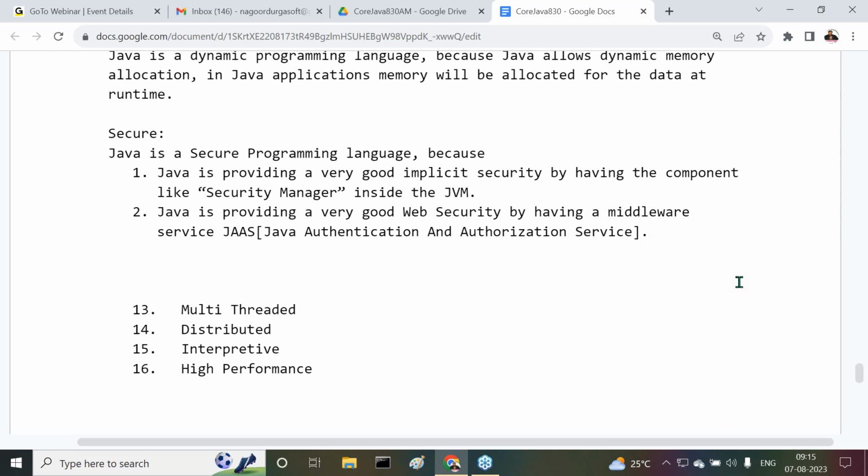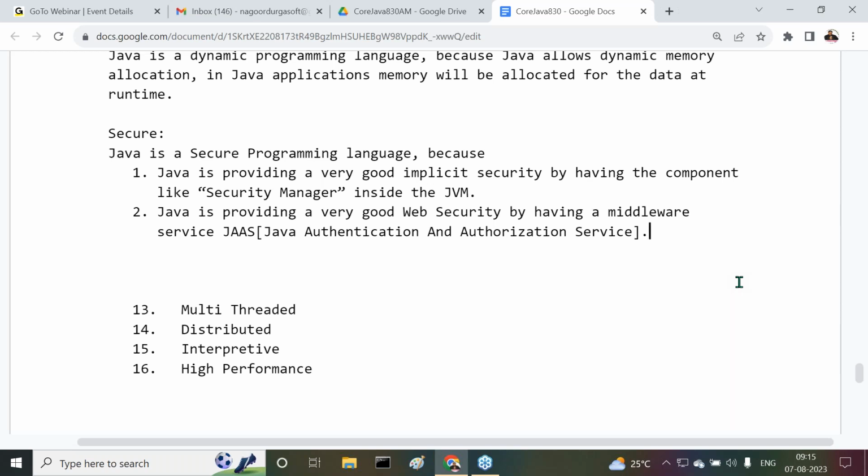What is this web security? First of all, what is the meaning of web security? Understand this point now. Web security is security for web applications. Web applications are our internet applications. Best example: all of you have Facebook accounts or Gmail accounts.